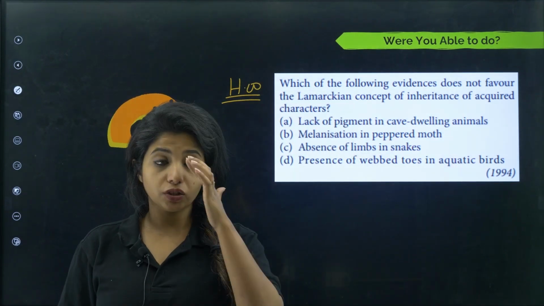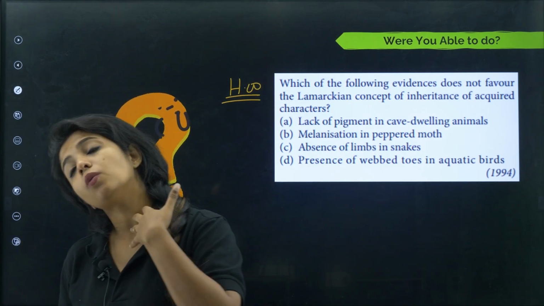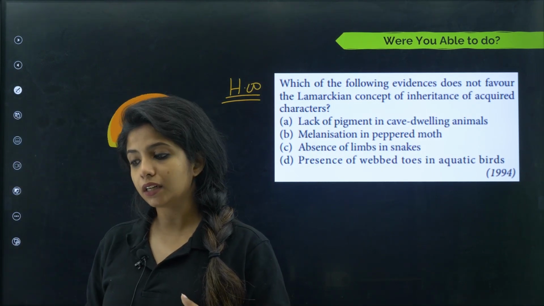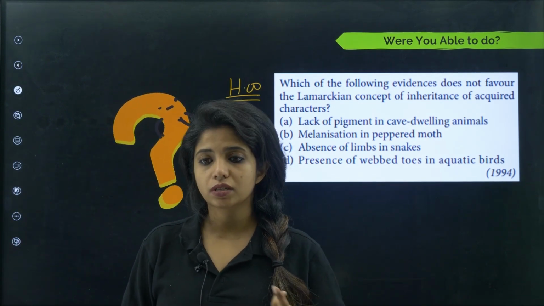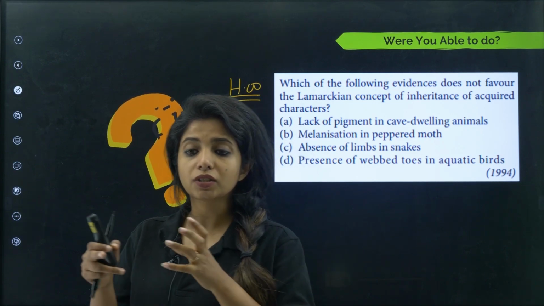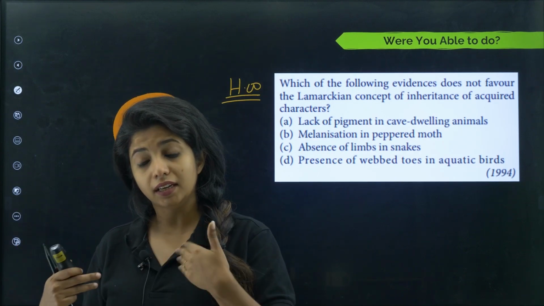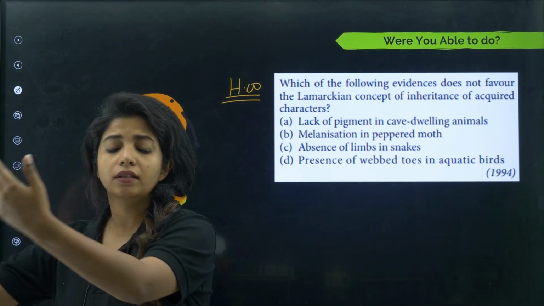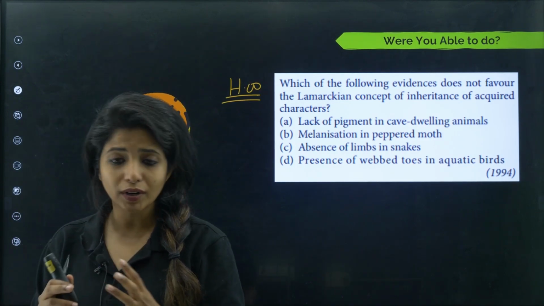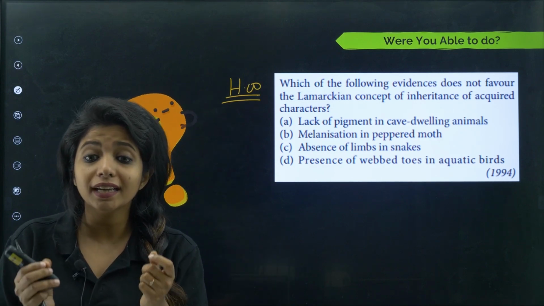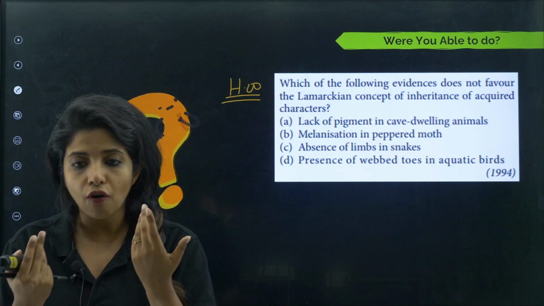How did he say that? Why did he say that? He saw that giraffes were there, small giraffes. Then he saw that some of them were stretching their necks and now they have big necks. And then he found that the big-necked ones were producing progeny who also had big necks. But he didn't know it was because of variations and mutations that were happening. So this was a chance thing. He thought that because this one stretched its neck and acquired it, when it and another with the same neck type fuse, they will give a progeny with a long neck. It's not like that. It's not something they have acquired. It's their inherited character, probably because mutation happened in their genes, which is why all of a sudden they have the long neck.